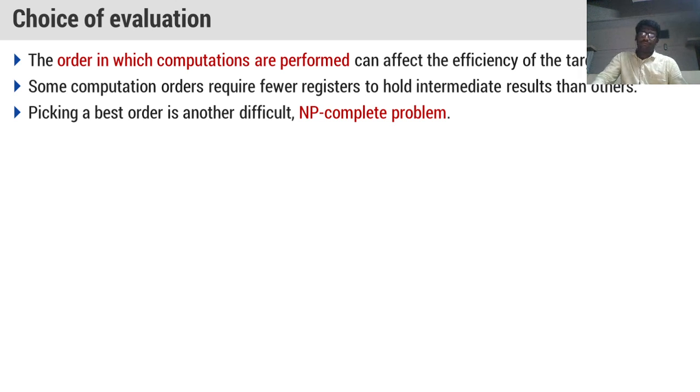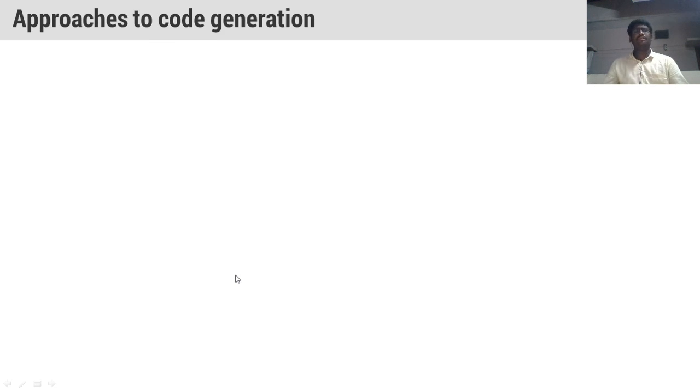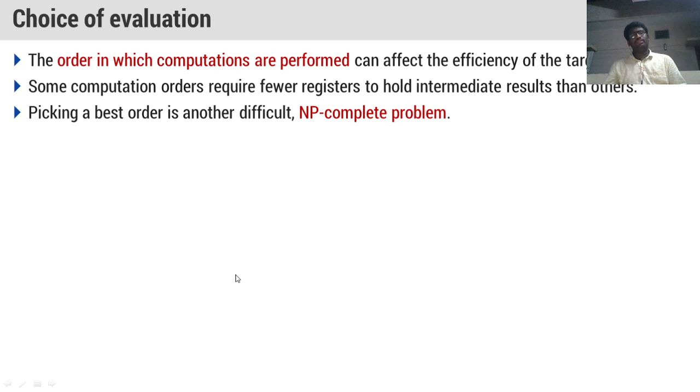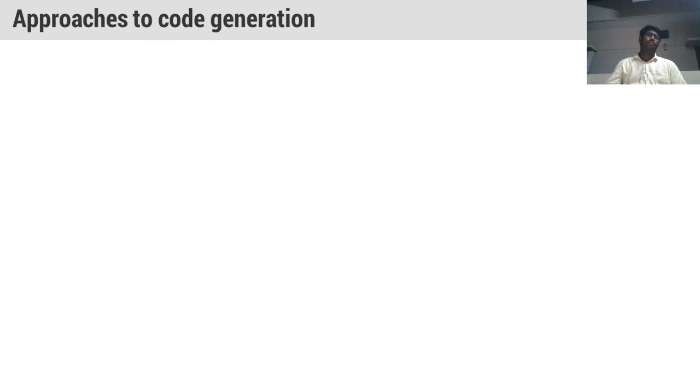Some computations require fewer registers and some computations require more registers. Anyhow, the order in which computations are performed can affect the efficiency of the target code. That is called choice of evaluation, and this is also an NP complete problem.